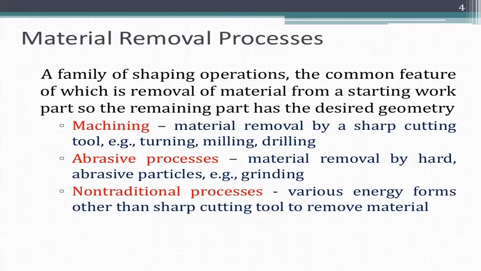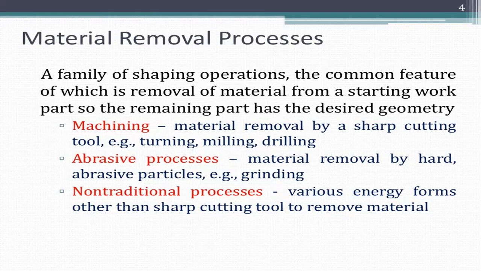Metal removal process. The metal removal process can be divided into three types. First one is machining, second one is abrasive process, and the third one is non-traditional process. The definition: a family of shaping operations, the common feature of which is removal of metal from a starting work part so that the remaining part has a desired geometry.